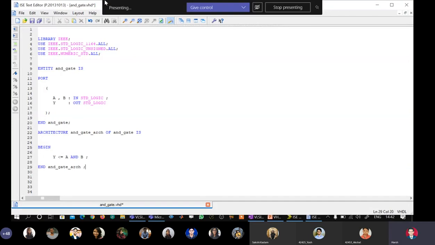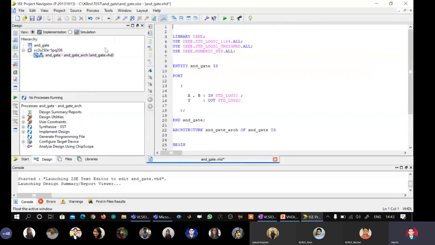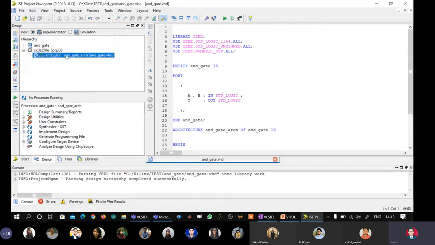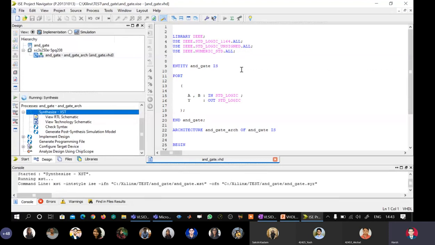Okay. So my entire VHDL model is complete with library statements, entity declaration, and architecture body. So I will now check whether it is syntactically correct. I will save all, then in the design window I will select the VHDL file, go down to the process window, expand this option and simply say synthesize, either double click or right click run. If everything is correct, that means we have learned how to write the VHDL model correctly.